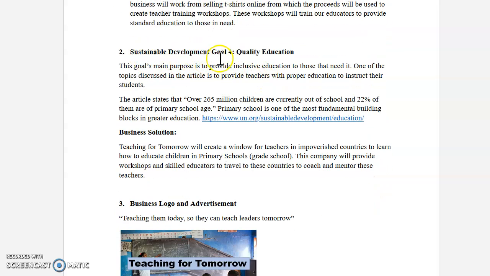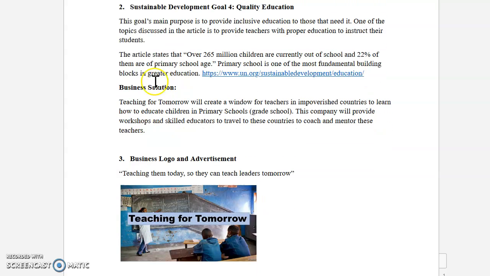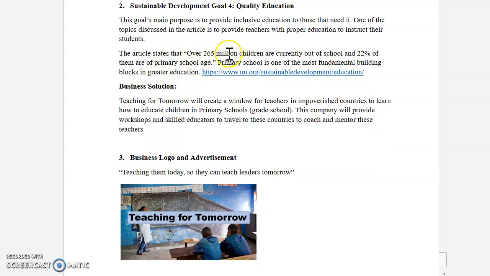So this is Sustainable Development Goal number 4, quality education. The goal's main purpose is to provide inclusive education to those in need. One of the topics discussed in the article is to provide teachers with proper education to instruct their students. The article also states that over 265 million children are currently out of school, and 22% of them are of primary school age. Primary school is one of the most fundamental building blocks in greater education, according to this website.